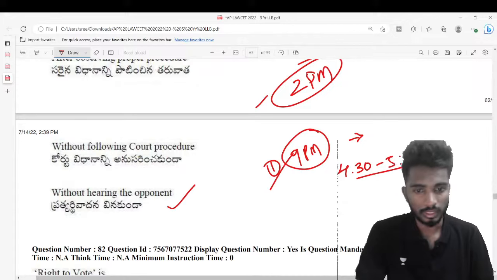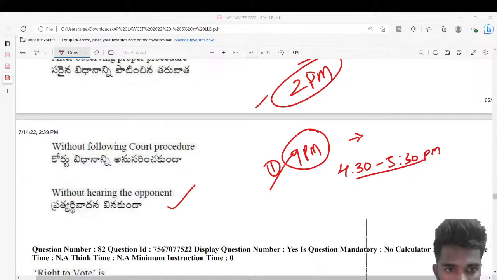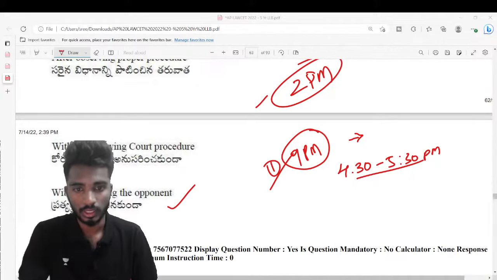Let me remove my video. I think it is not visible. Keep it over here, right?